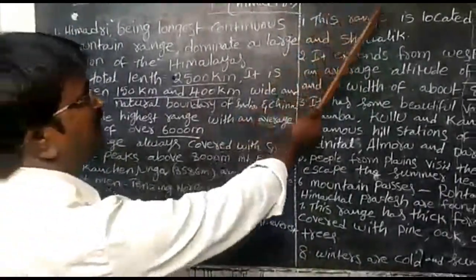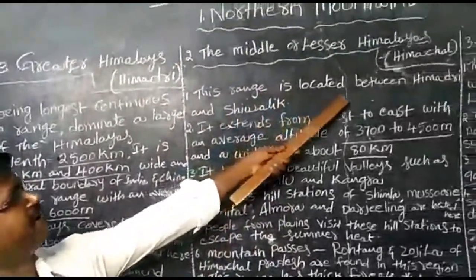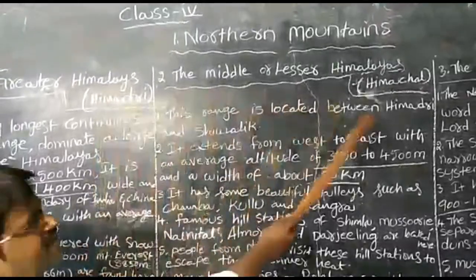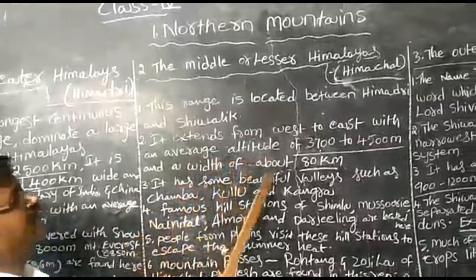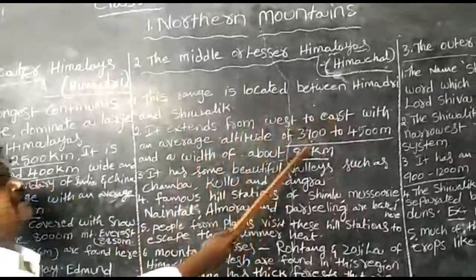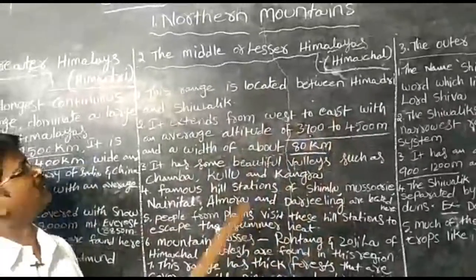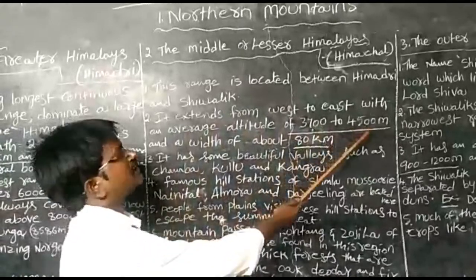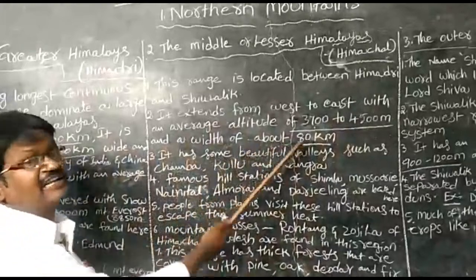Next, the Middle or Lesser Himalayas. This range is located between Himadri and Shivalik. It extends from west to east with an average altitude of 3,700 to 4,500 meters and a width of about 80 kilometers only.